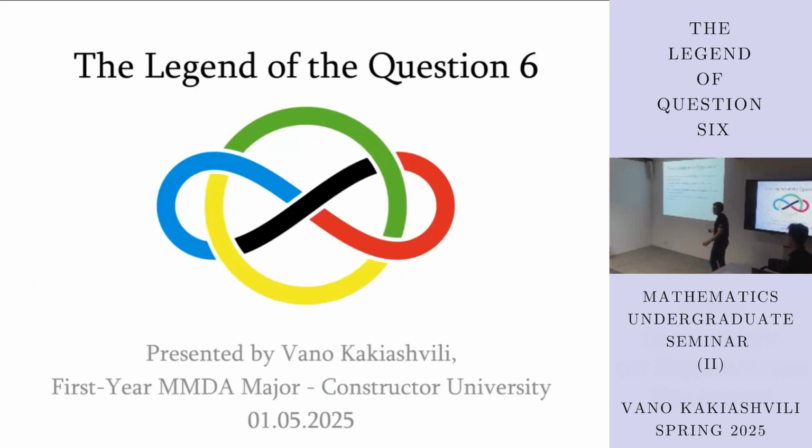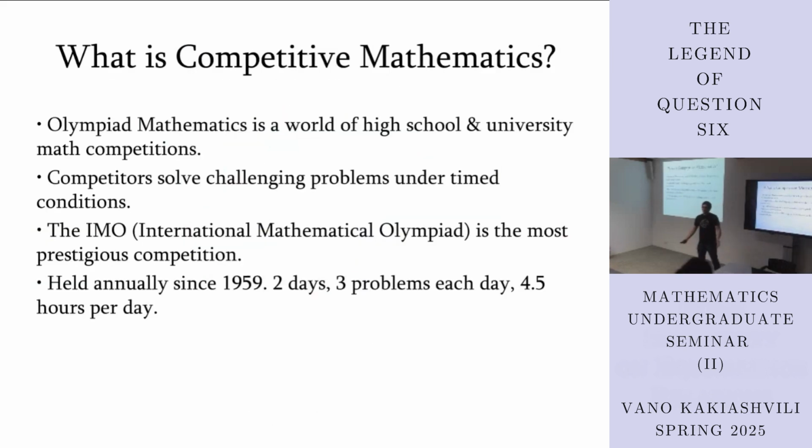Okay. Thanks. So competitive mathematics is a subset of mathematics which focuses on competitions and Olympiads. And most of the time, high school students and university students participate in those Olympiads. The structure of an Olympiad is the following. Olympiad organizers give students some sheets with problems, and the students should solve the problems in some amount of time. It can be 2 hours, 4 hours, and so on.